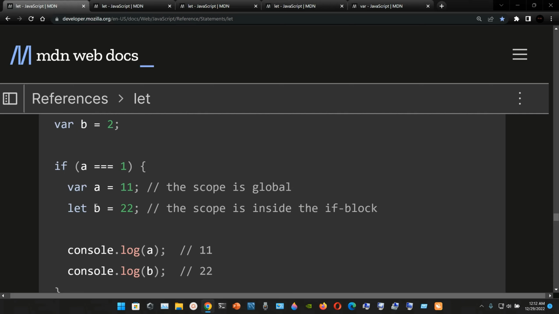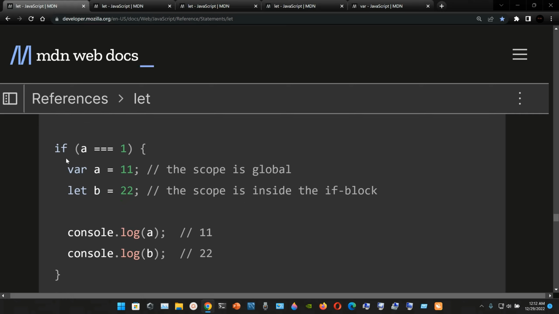Okay, now we have a let declaration. The let declaration of the local variable b is going to be assigned 22. The scope is inside of the if block. So we are still inside of the if statement, and we console.log a.